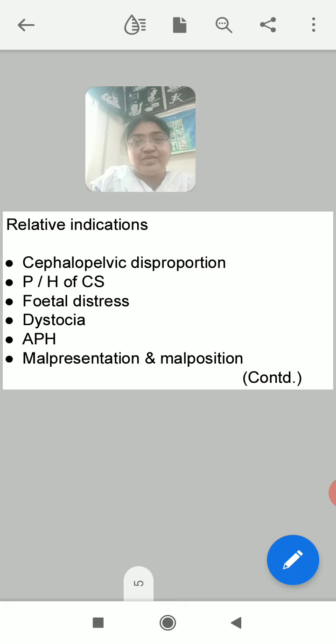Then fetal distress, either in terms of heart rate, fetal movements, so bradycardia, tachycardia, cardiac irregularities, excessive movements of the fetus, any fetal distress. If you find it persistently, you may go for caesarean section. Dystocia, that is difficult labor, obstructed labor. When you attempt normal vaginal labor, but in between there is difficulty and the labor does not progress further, you have to go for caesarean section.